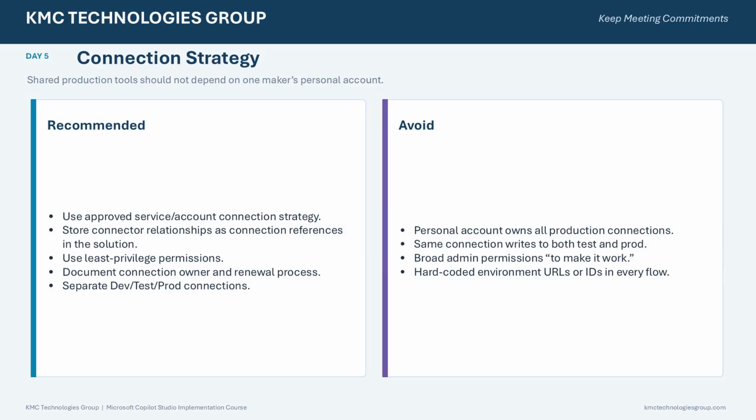Connection design becomes especially important once an agent performs real transactions. Production tools should not depend on the personal account of one developer or maker. Use an approved organizational connection strategy. Store connector relationships as connection references inside the solution. Apply least privilege permissions. Document connection ownership and credential renewal.